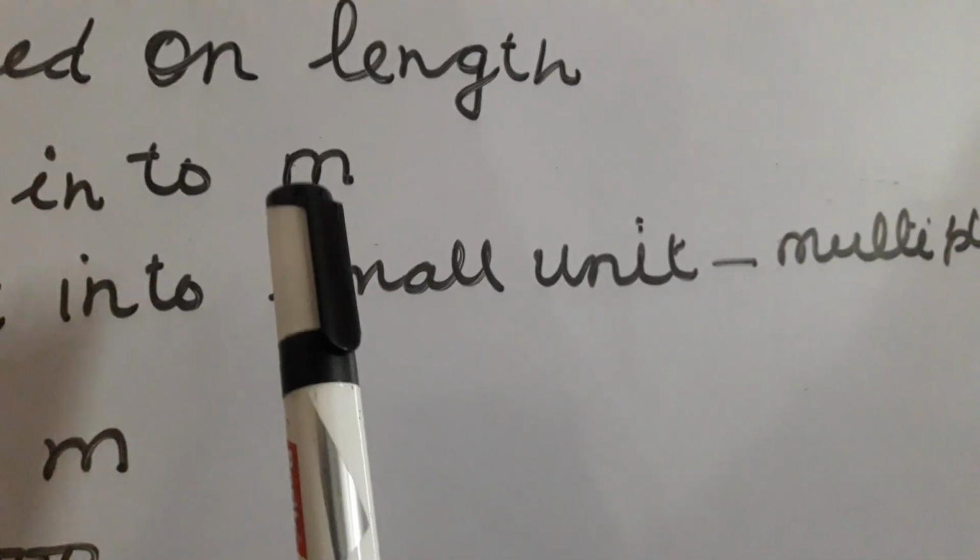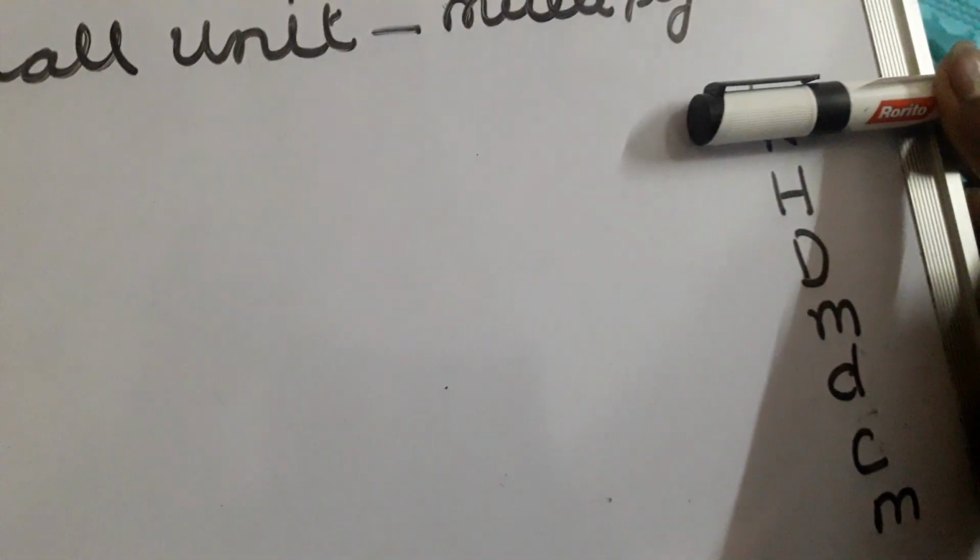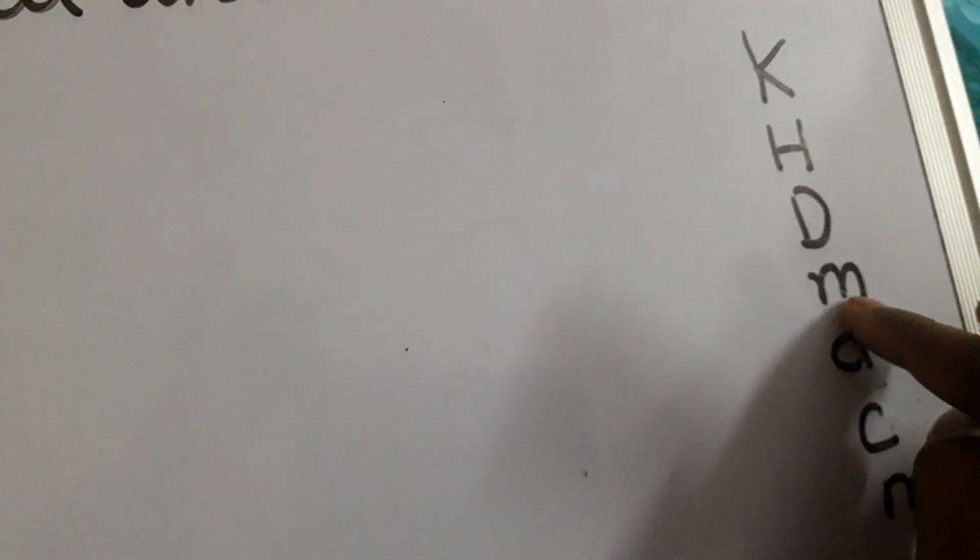What will we do? See carefully, children. This is kilometer. Just hide kilometer and see how many steps you are coming down. 1, 2, 3. How many steps are you coming down? 3 steps. 1, 2, 3. This is the third one. Third one means this is 1, 10, 20 and 30.